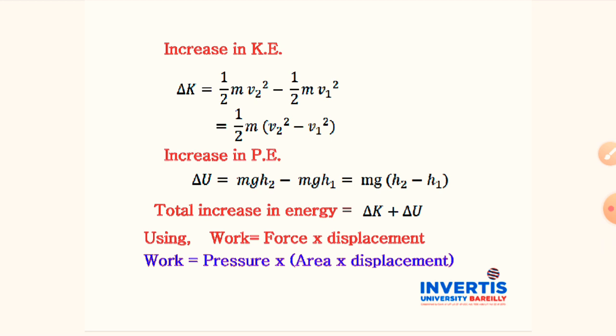Further, the increase in potential energy will be written as delta U equal to m g h2 minus m g h1, because we have taken h2 greater than h1. So this is the term for increase in potential energy. Here the total increase in energy will be delta K plus delta U.